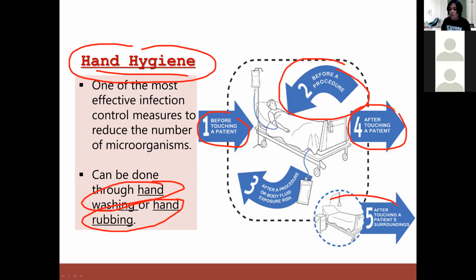When you go to the bedside, you touch the patient's bed, you touch the patient's surroundings, again you do hand hygiene. And of course, if you perform procedures wherein there is some blood, some urine, some body fluid, and you were exposed to it, it came into your hands, the more you need to do hand hygiene.